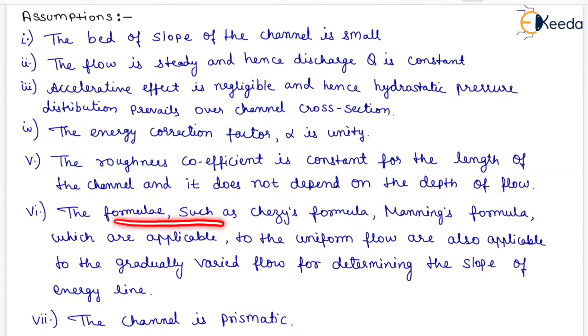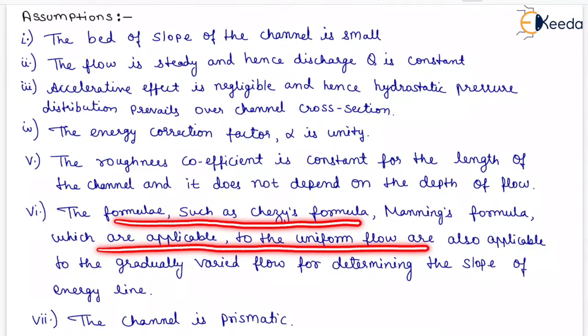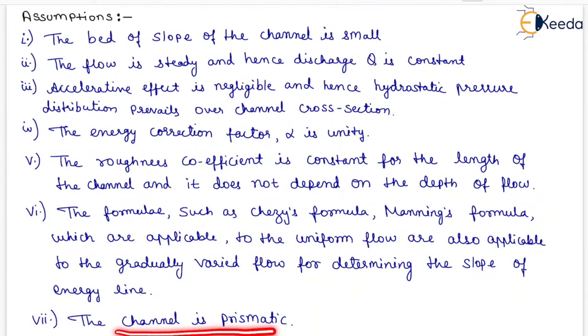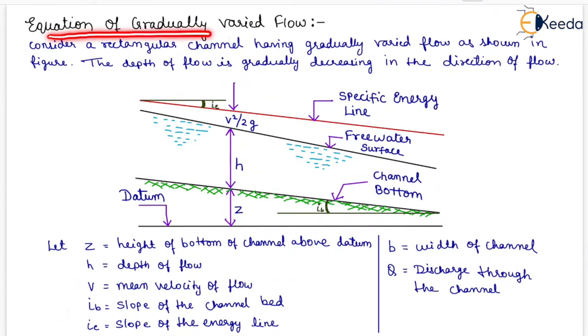The formulas such as Chezy's formula and Manning's formula, which are applicable to uniform flow, are also applicable to gradually varied flow for determining the slope of the energy line. The channel is prismatic. Now the equation of gradually varied flow.